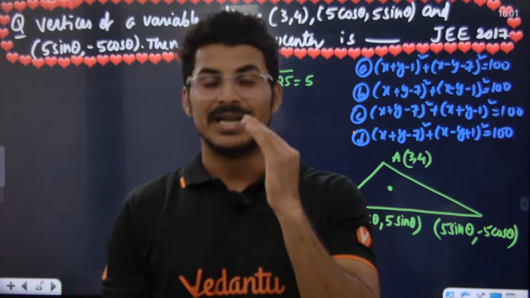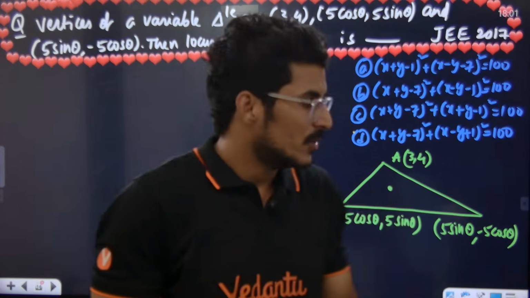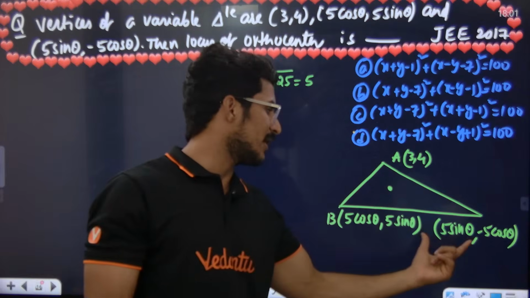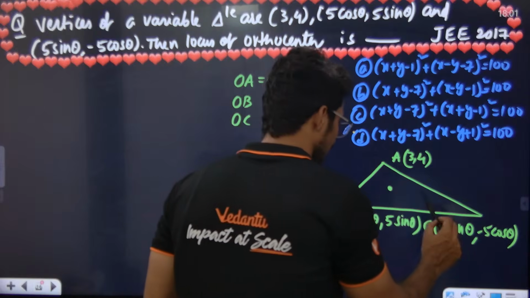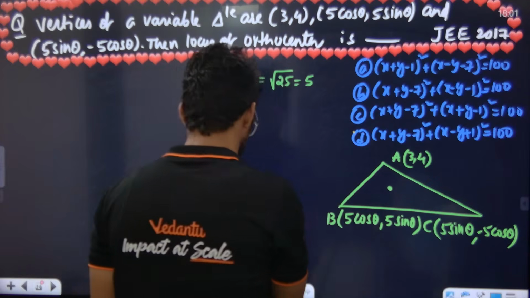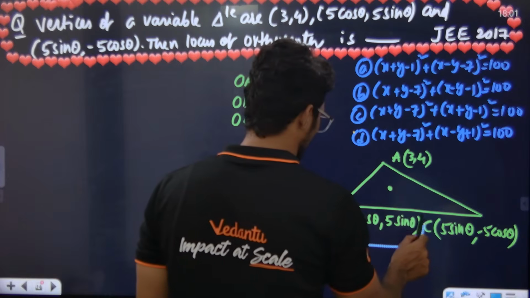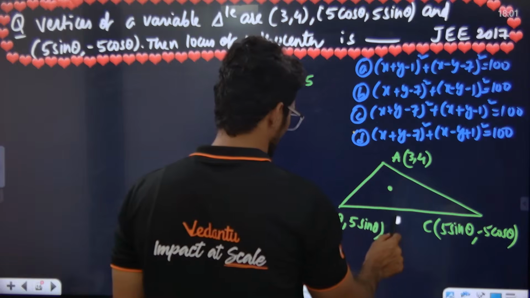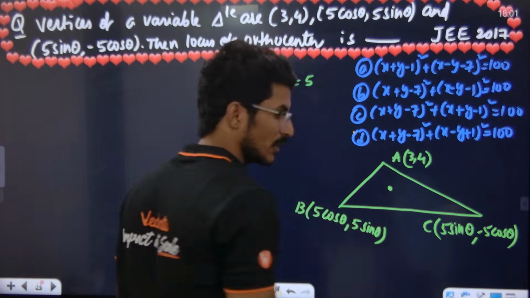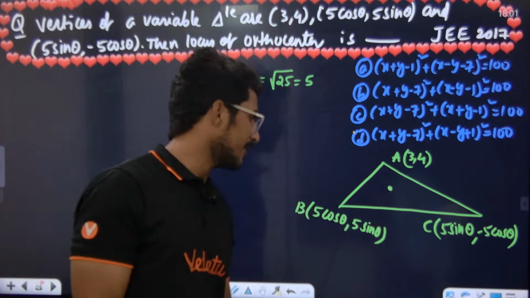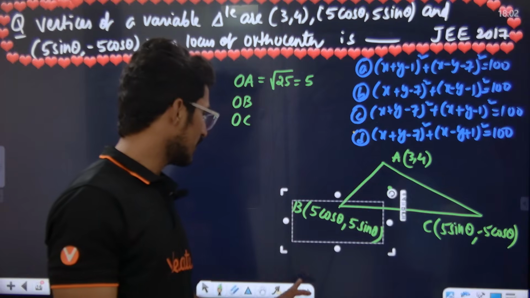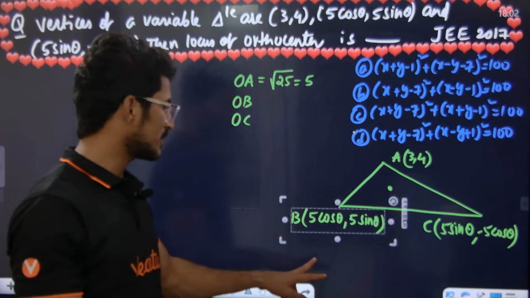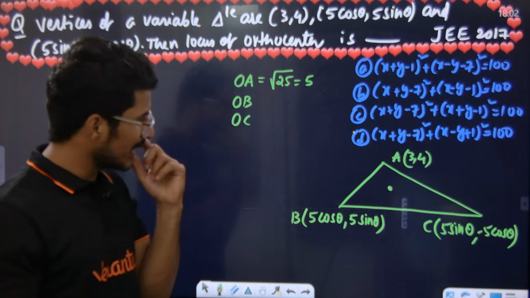We can check it when we have 3 coordinates, but the B point and C point are given in terms of theta. Sir, then I have a small problem here. This is the B point, this is the C point. Now we cannot find the nature of the triangle.